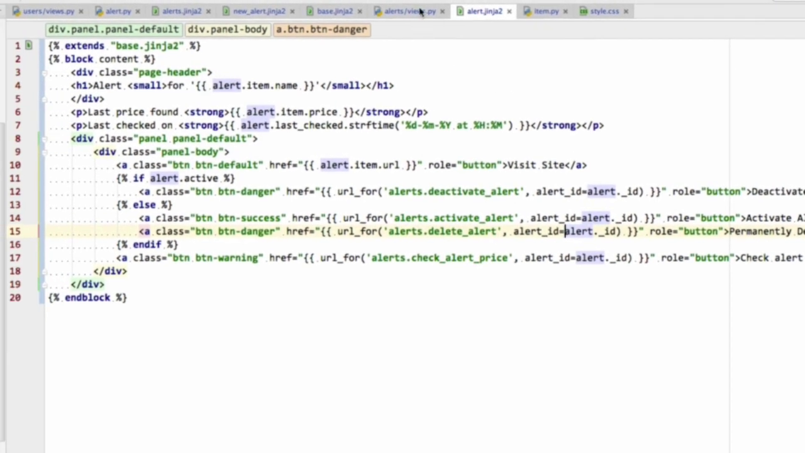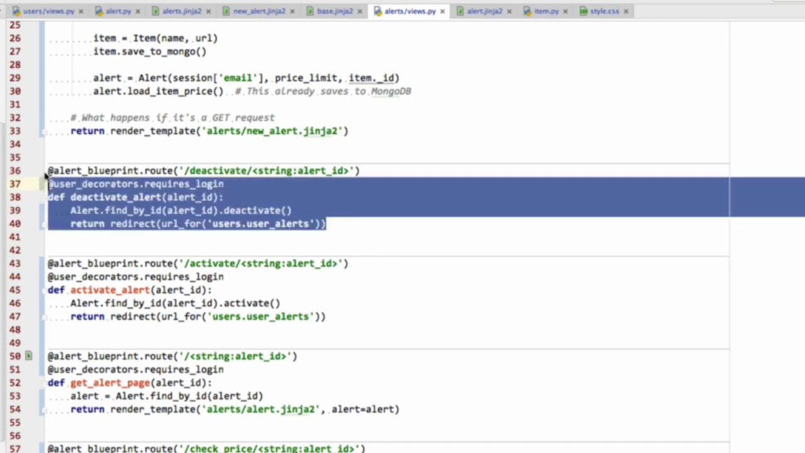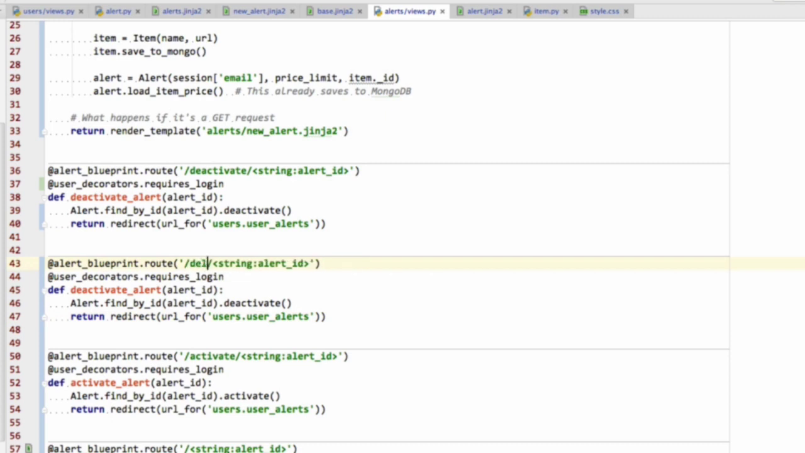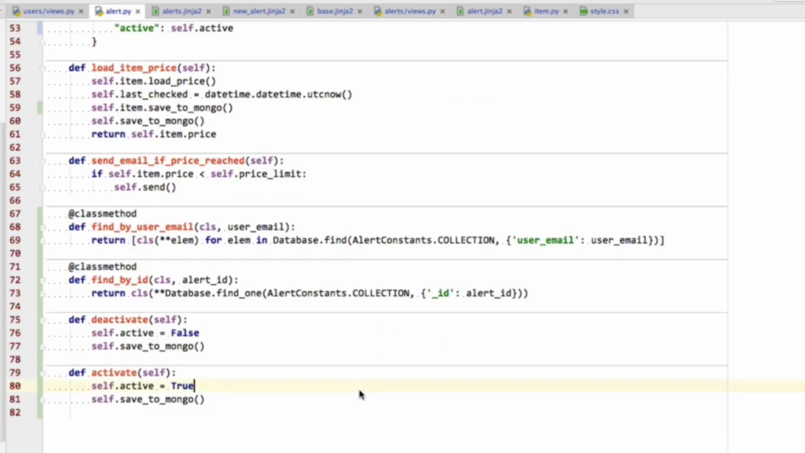So let's go into the alert views and make that. So under the deactivate alert, I'm going to add a delete alert. And what this is going to do is very simple. Instead of calling deactivate, it's going to call a delete method. And that's it. We just renamed a couple of things, and now it's going to delete the alert, and then it's going to redirect to user alerts. So remember, that doesn't exist yet, so we have to go into the alert method and implement that.